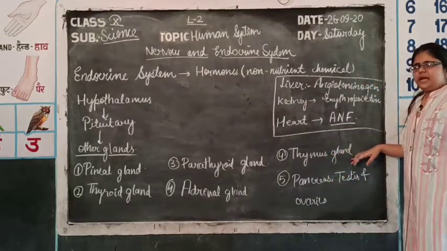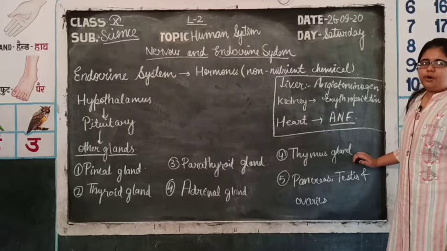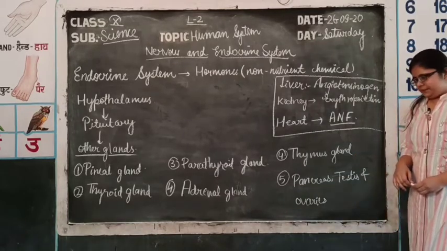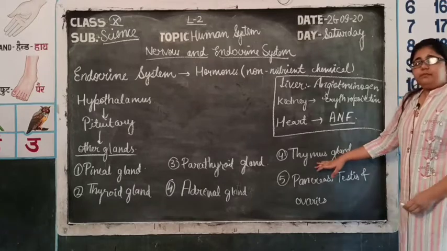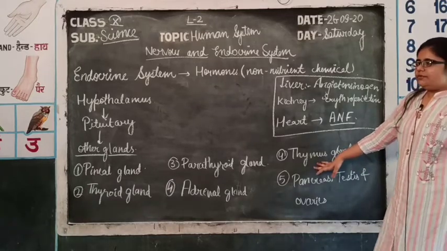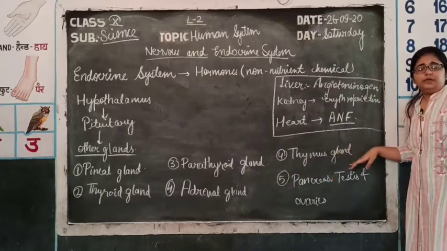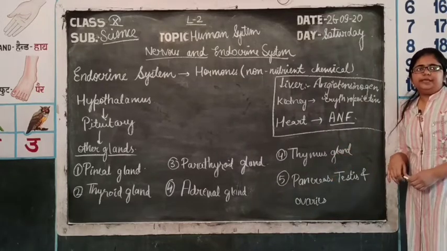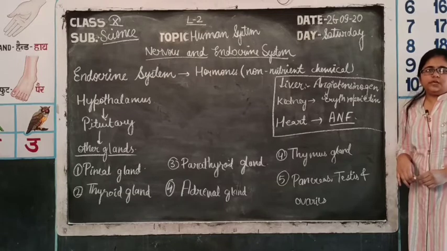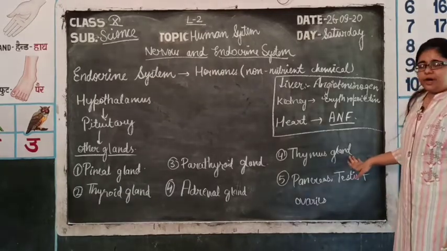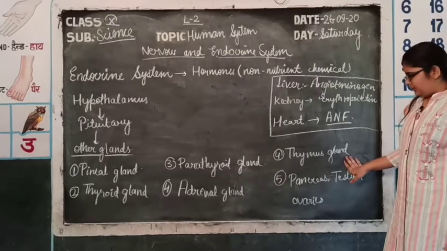Fifth one is the thymus gland, which secretes the hormone thymosin and it provides immunity to the body. In younger children, the size of the thymus gland is very much larger, but at the time of puberty it decreases to a very small size. So, you can say that the immunity of younger children is far better than that of older ones.